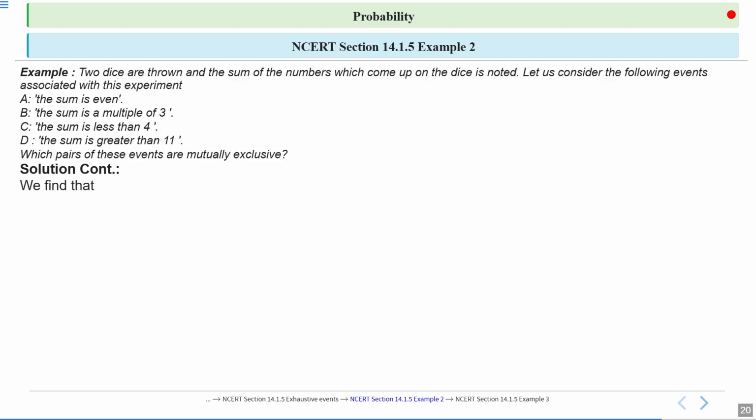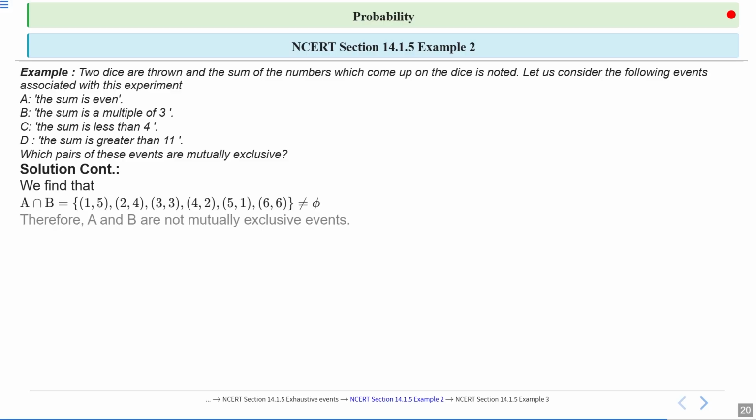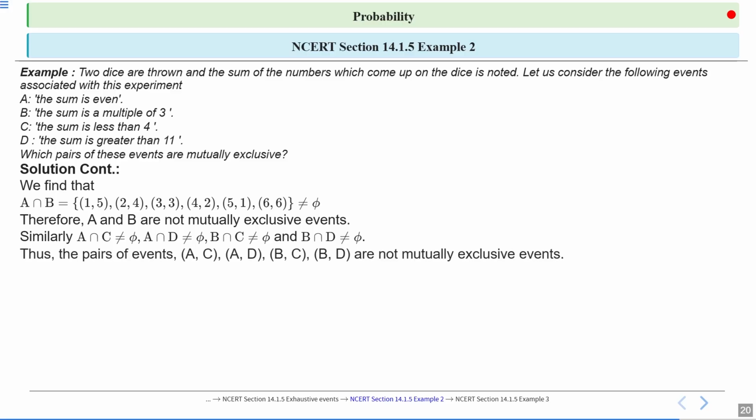So we find A intersection B. You will get (1,5), (2,4), (3,3), (4,2), (5,1), (6,6). So A intersection B is not equal to the empty set, so A and B are not disjoint. Therefore, A and B are not mutually exclusive events. Similarly, A intersection C is not an empty set, A intersection D is not an empty set, B intersection C is not an empty set, and B intersection D is also not an empty set. Thus the pairs of events (A, C), (A, D), (B, C), (B, D) are not mutually exclusive events.